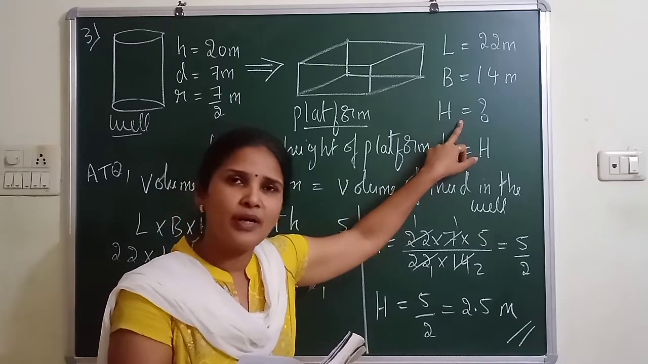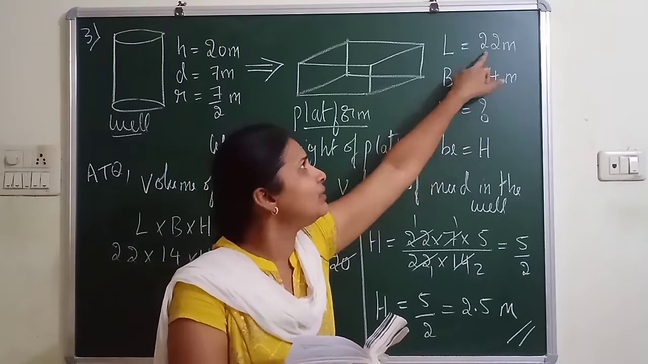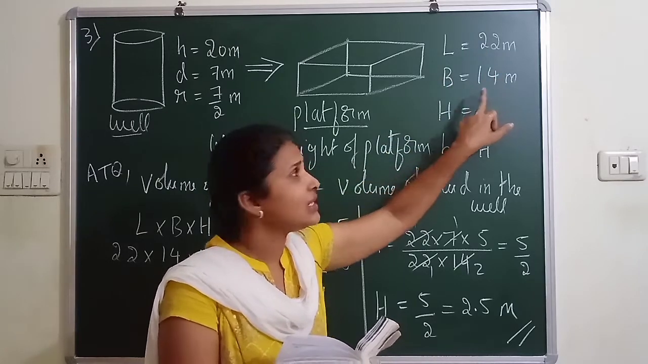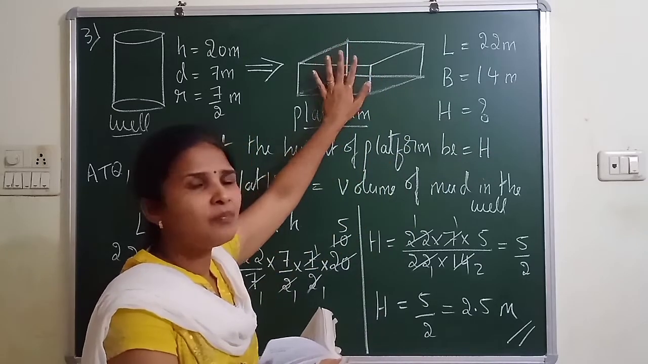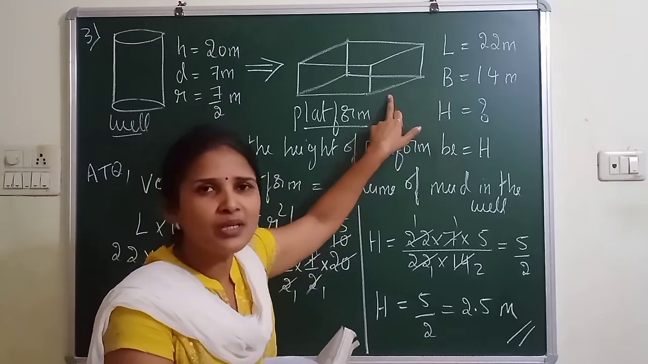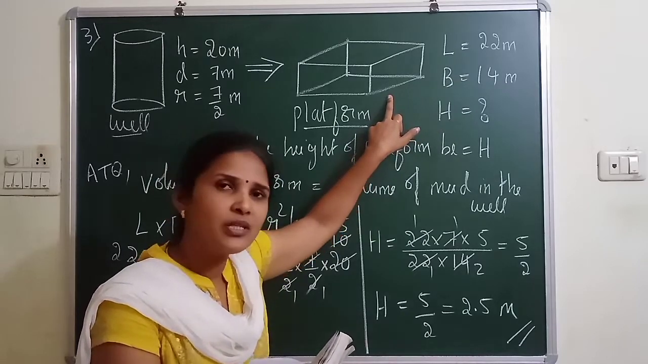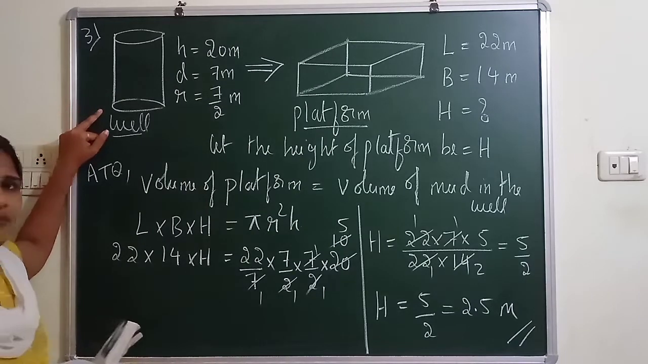So it is cuboid. Given 22 by 14 means one is length and another is breadth, and he is asking the height of the platform. So what will be the platform shape? According to these dimensions, you can conclude it is a cuboid shape. And what will be the shape of this well? It is a cylindrical well.